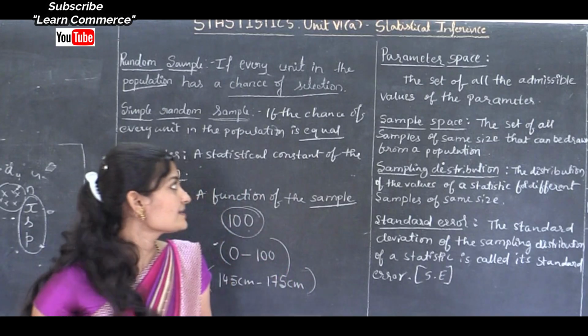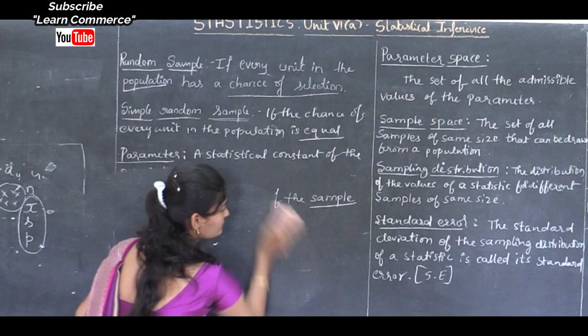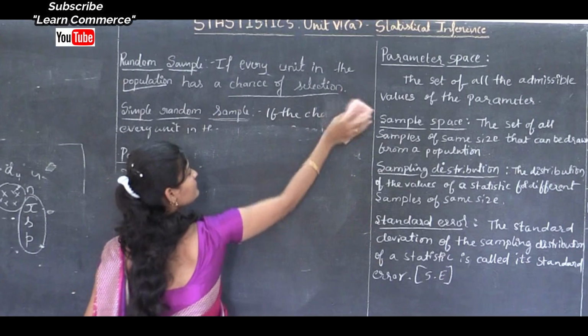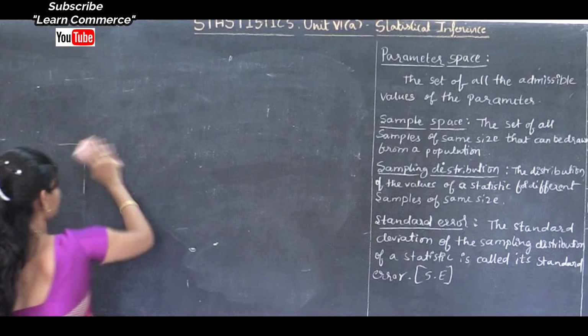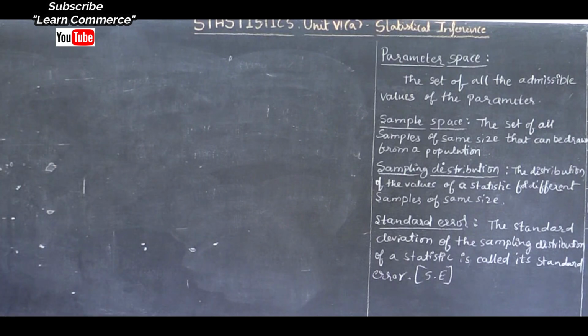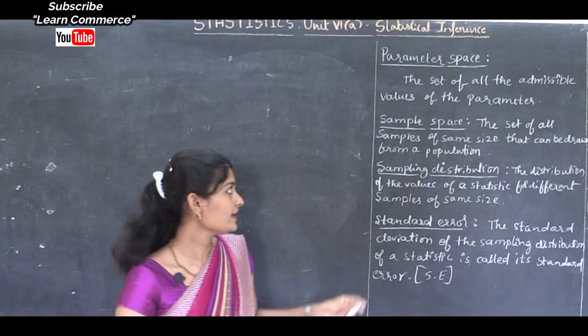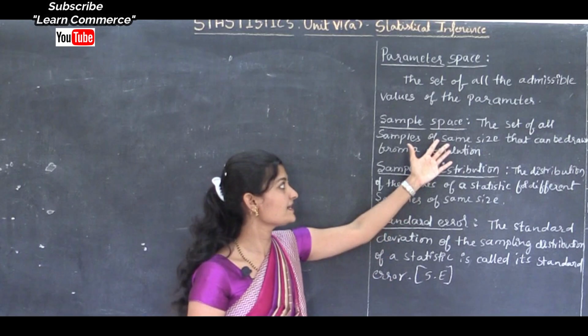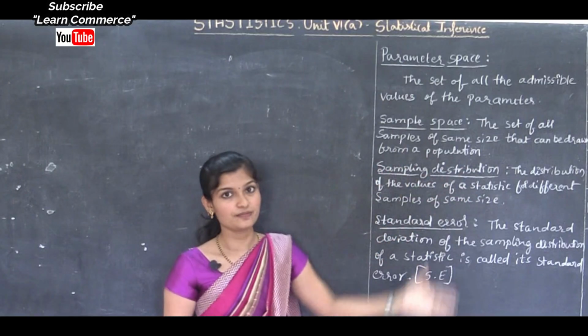Okay, next is the sample space. Sample space is the set of all samples of the same size that can be drawn from the population.